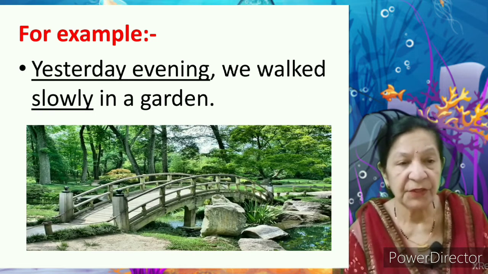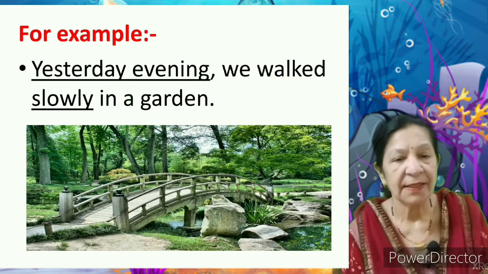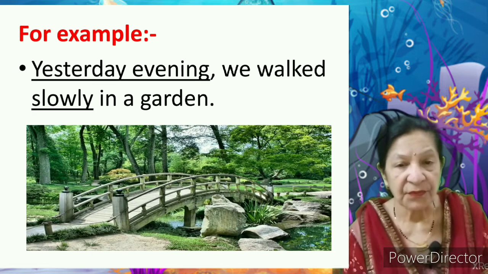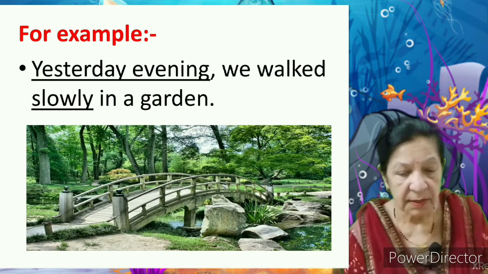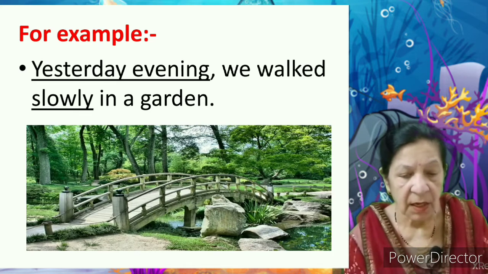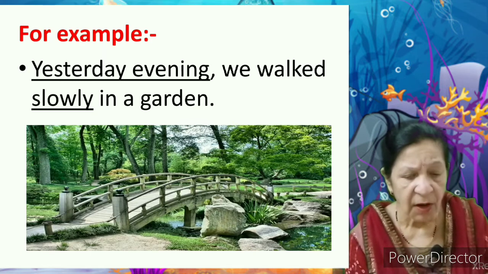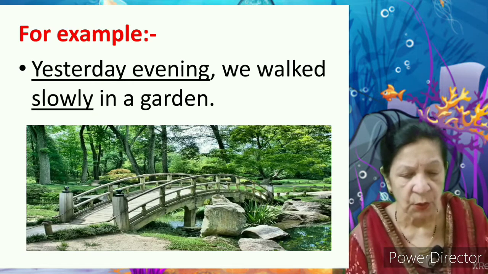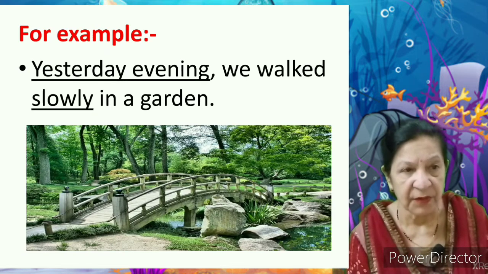Yesterday evening we walked slowly in the garden. In this sentence verb is walked. When did we walk? Yesterday evening. This is an adverb. And how did we walk? Slowly. It is also an adverb. So yesterday evening and slowly are all adverbs.